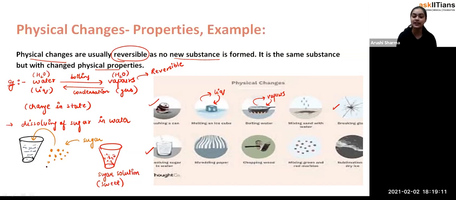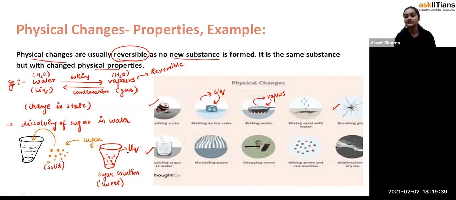Like first the sugar here, if you observe, it is in the solid state, and when we mix it into the water, it converts into the liquid state. But when we give some heat to it, the water will evaporate, and the sugar will again convert back into the solid form. So that's how, student, we can reverse this process by boiling, so that the water evaporates out and the sugar is left behind. And that is why the dissolving of sugar in water is a kind of physical change.